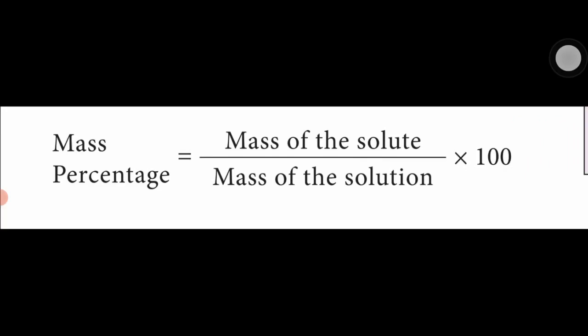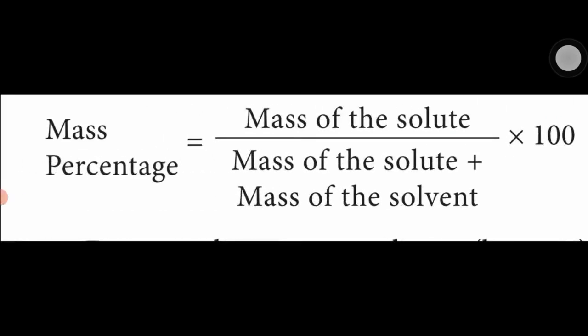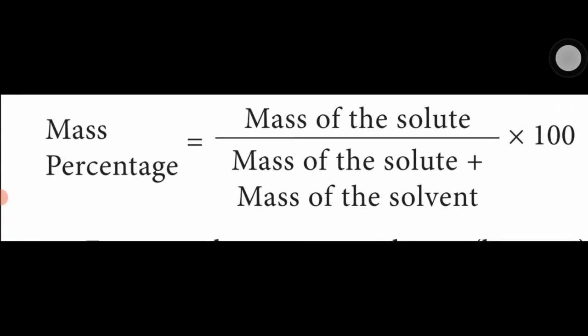So the other formula of the mass percentage is mass of solute divided by mass of solute plus solvent into 100. The solution is expressed as solute plus solvent. So the expanded formula of the mass percentage is mass of solute divided by mass of solute plus solvent into 100.